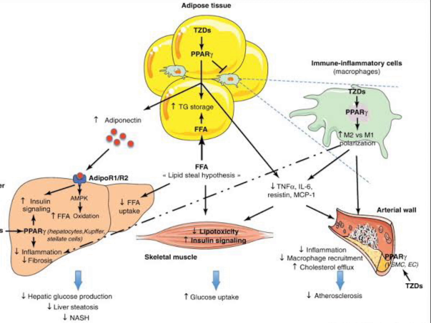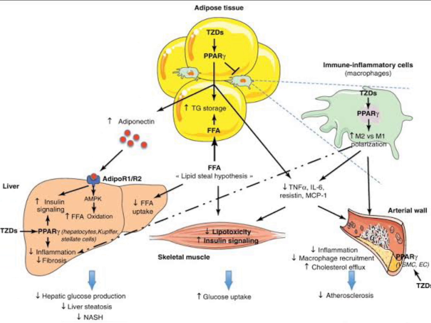Thiazolidinediones bind to PPAR-γ, which forms a complex with another nuclear receptor called RXR. This complex then binds to specific DNA sequences called PPAR response elements, which are located near the genes that are affected by PPAR-γ activation. The binding of the PPAR-γ-RXR complex to DNA causes changes in the transcription of these genes, either increasing or decreasing their expression.